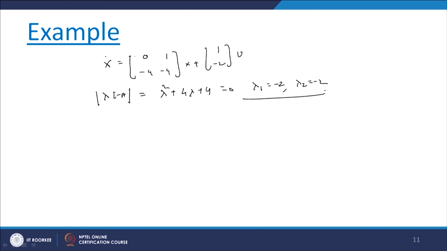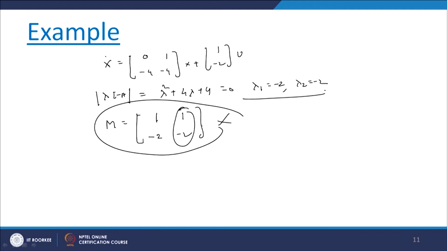As this is in a companion form, the model matrix AM you can get as 1 1, lambda 1 lambda 2, which gives minus 2 and minus 2, but this particular part is wrong, because the eigenvalues are repeated.